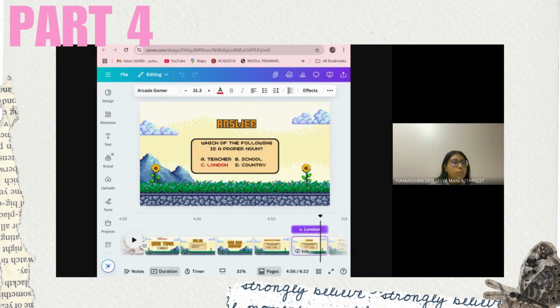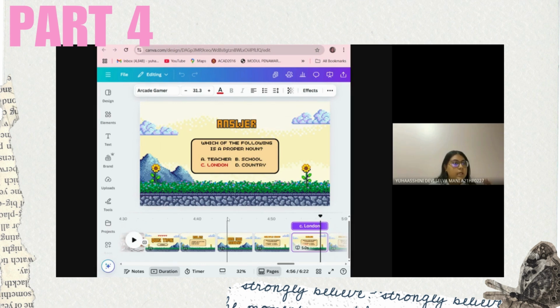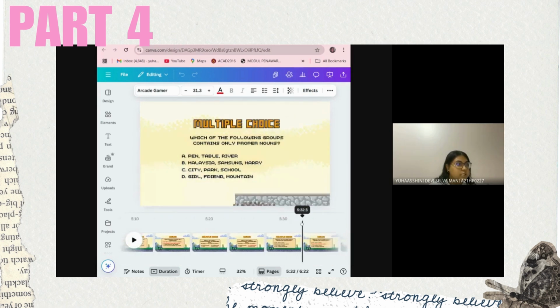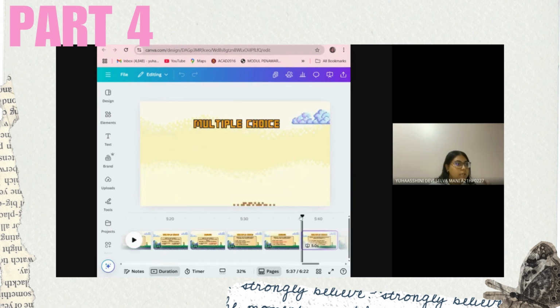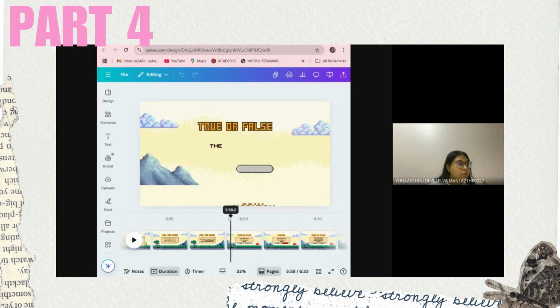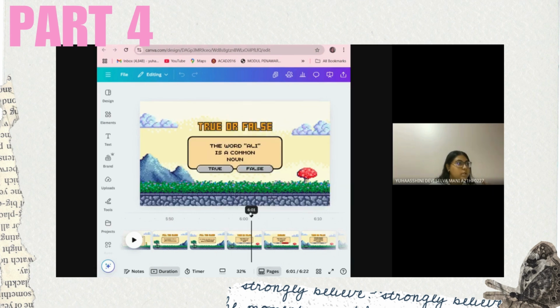So moving on to the next part, now for this part, we took it a step further by adding interactive elements. We have already seen the multiple choice questions. And now let's move on to the true or false part. Okay, so this is one of the true or false questions.